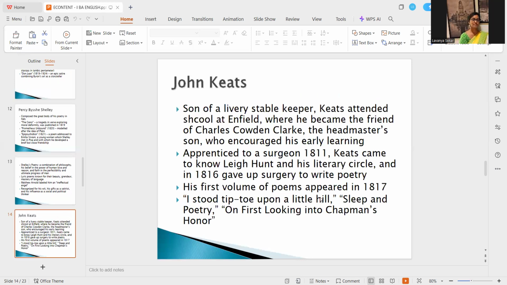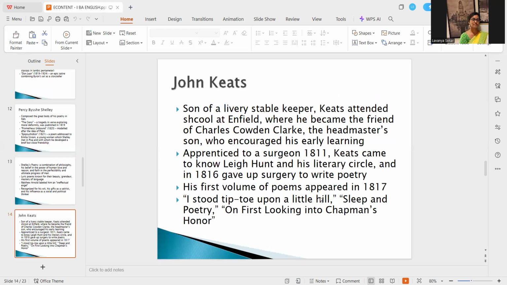Then comes John Keats. Son of a livery stable keeper, Keats attended school at Enfield, where he became the friend of Charles Cowden Clarke, the headmaster's son, who encouraged early learning. So Keats became a scholar because of a chance that was given by Charles Cowden Clarke, the headmaster's son, who encouraged him to learn more.